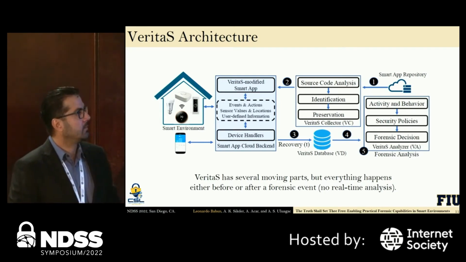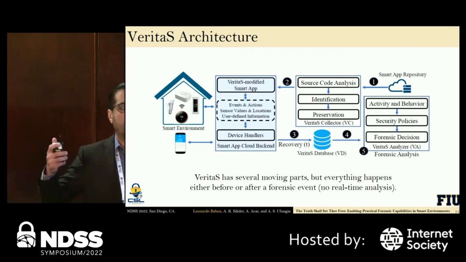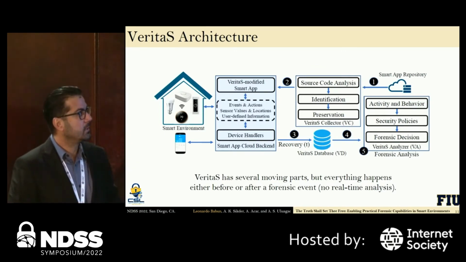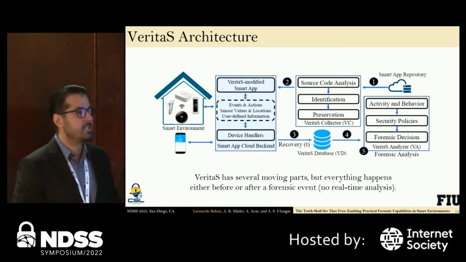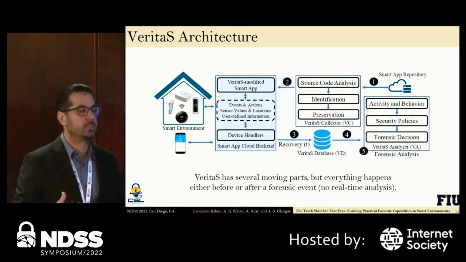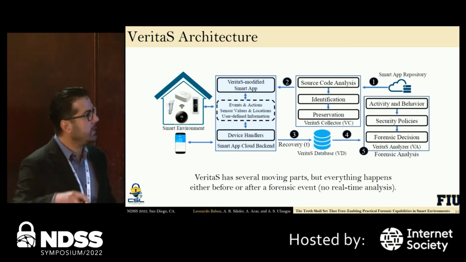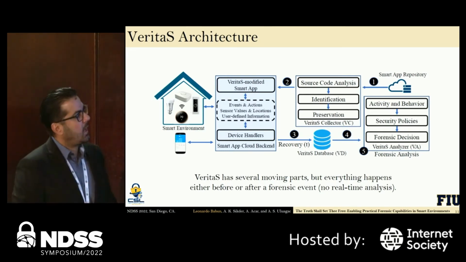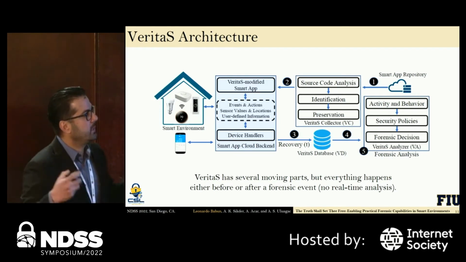right? Of course, there are three main steps in this Veritas Collector. Because like I said before, the devices don't store that much information inside, we need to come up with some way to analyze the source code of the applications controlling those devices to find what is relevant for us during a forensic investigation, what kind of data we can collect that is actually handled or processed by those applications. And then we need to come up with some preservation solution to collect that information and store it somewhere safe.